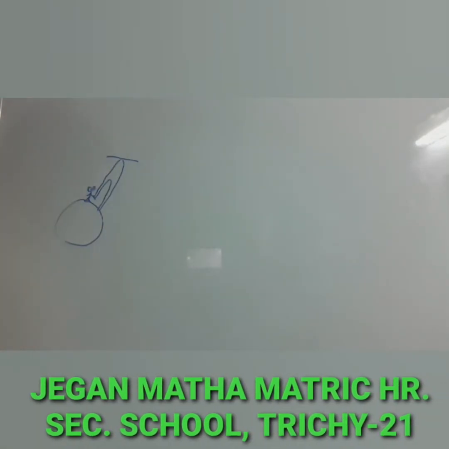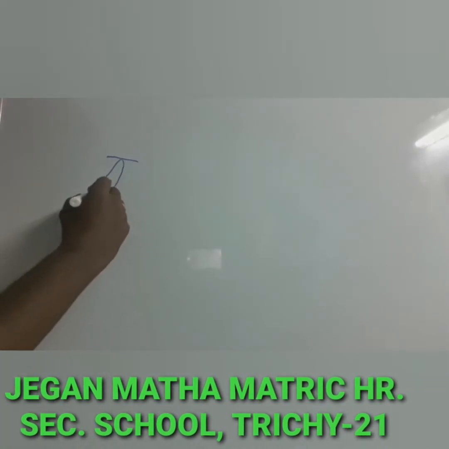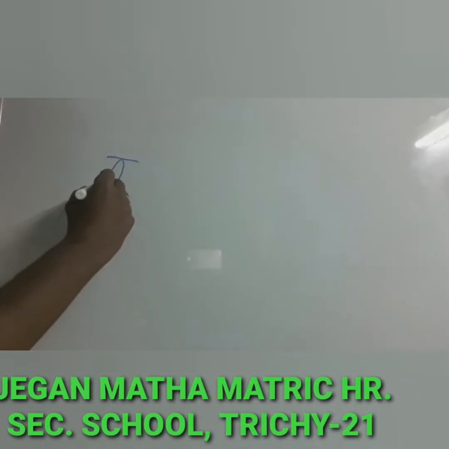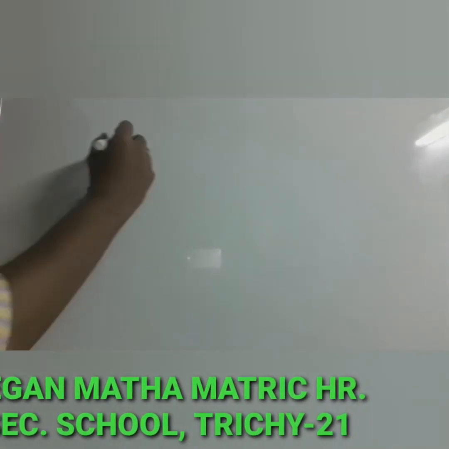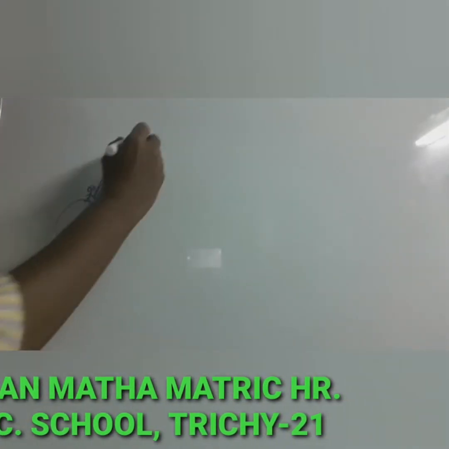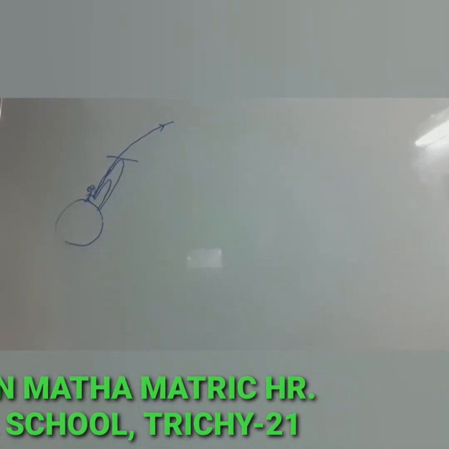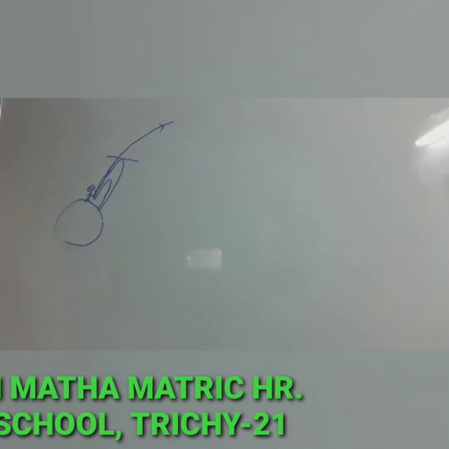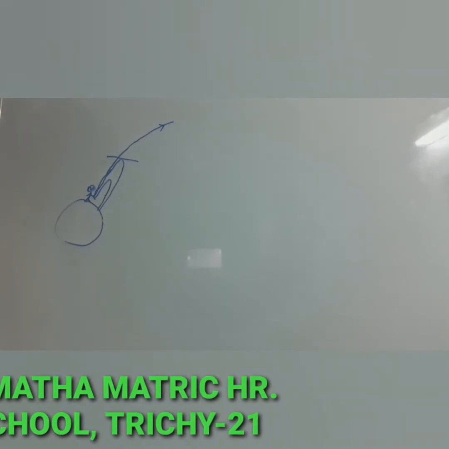What is our today's topic? Escape speed. So you are going to throw the same object with a certain speed. At that certain speed, the object will escape the earth's gravitational field and go to space. So that particular velocity at which an object escapes from the earth's gravitational field is known as escape speed.